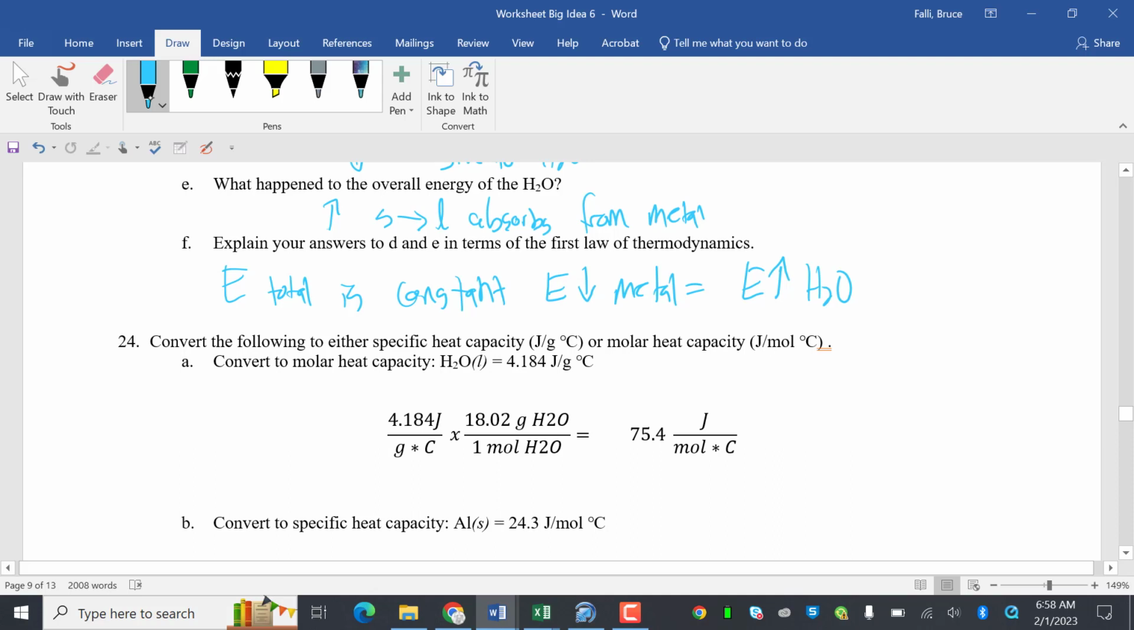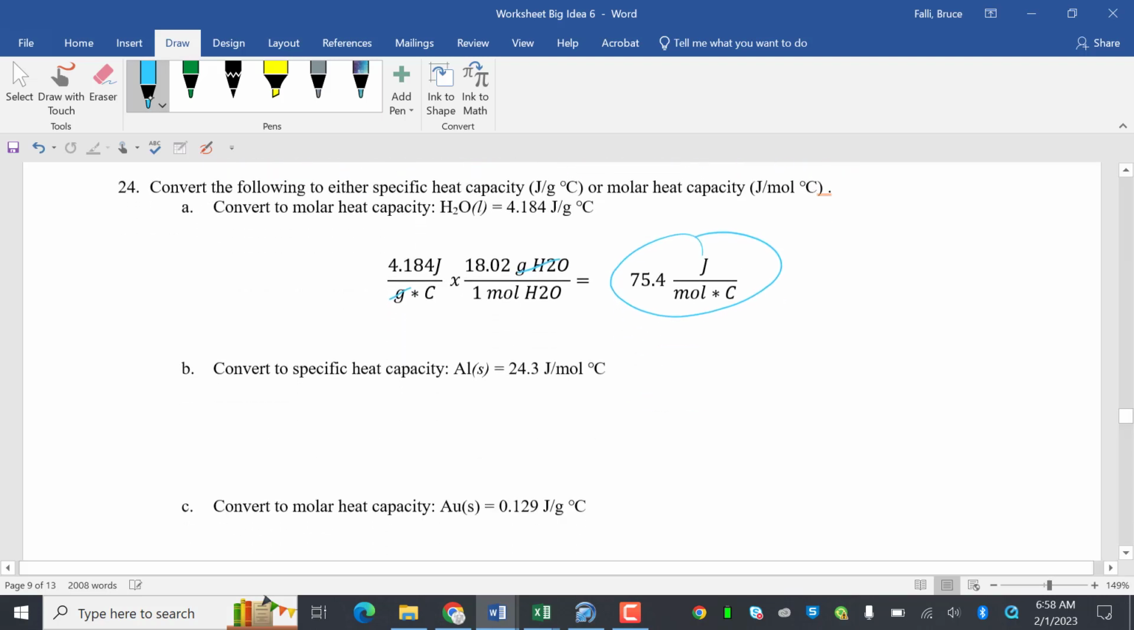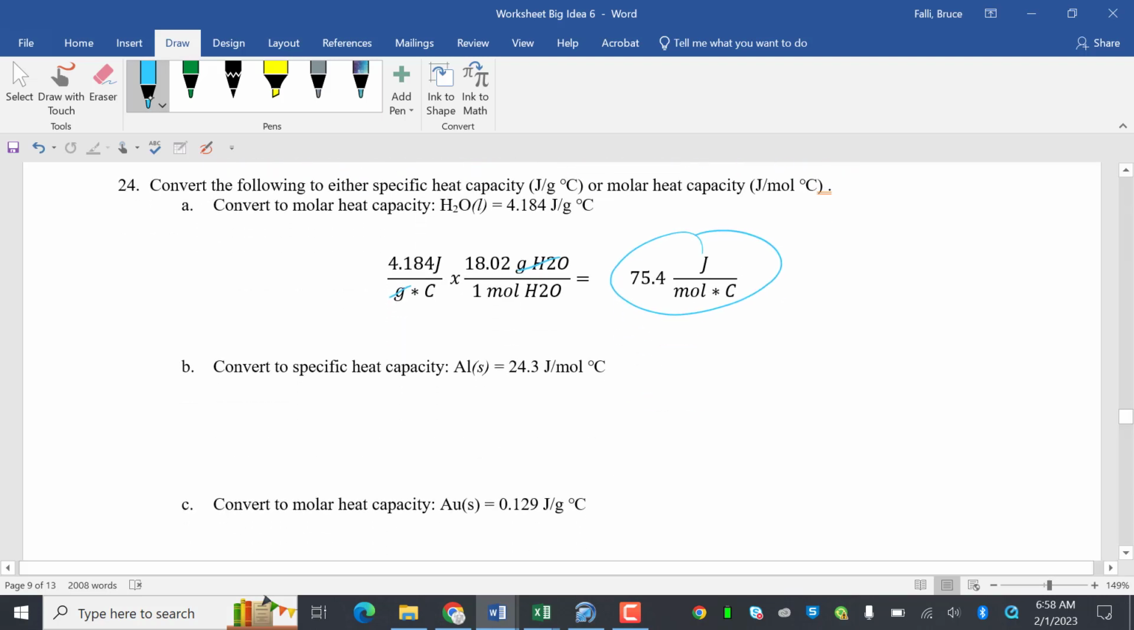Convert the following to either specific heat capacity or molar heat capacity. So we did this right here. Notice right here we've got joules per gram degree Celsius, canceling grams. That's it. And we get this answer. Convert to specific heat capacity, 24.3 joules per mole degree Celsius.